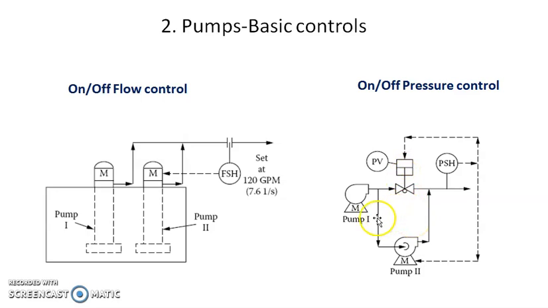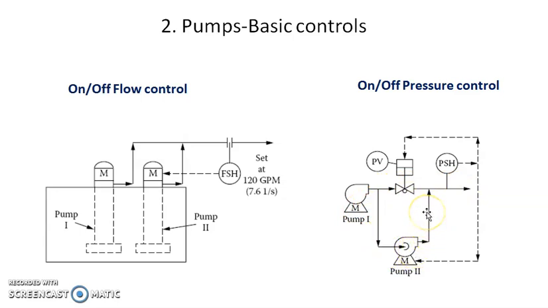If this valve is closed, then the first pump's discharge will come at the suction line of the second pump. Again it will get in, and if these two pumps are connected in series, definitely the head will increase, or the pressure will increase. And if this pressure is above the limit or at the limit, at that time this pressure switch opens the valve. So due to this, what happens, the discharge of this pump will directly go to the discharge line and some part will go to pump 2.